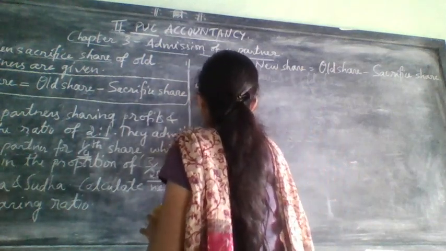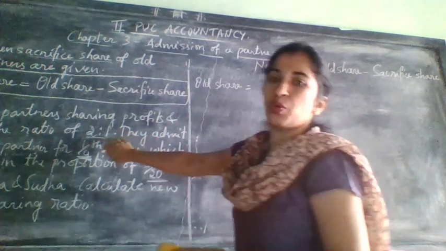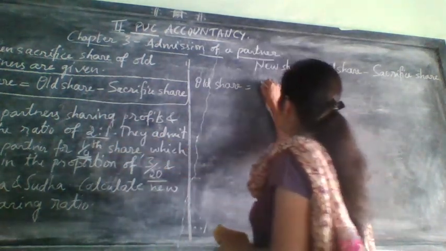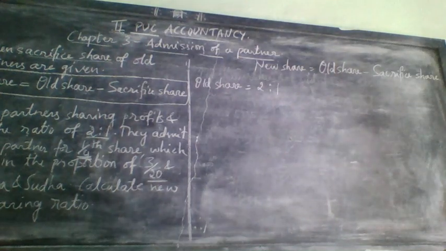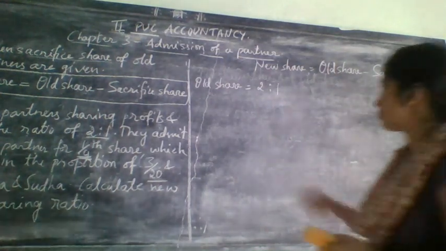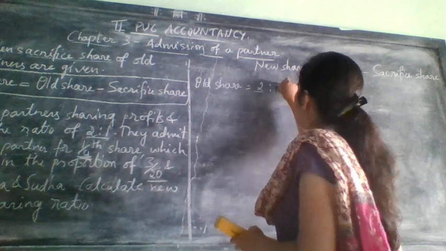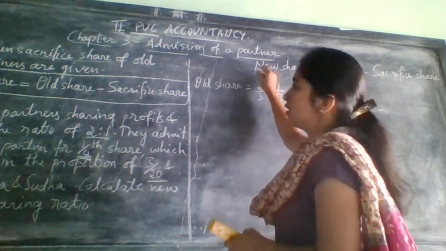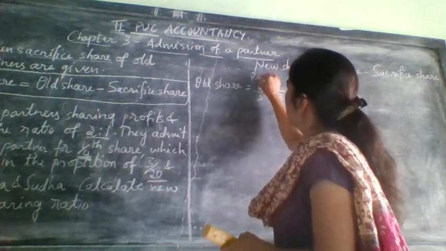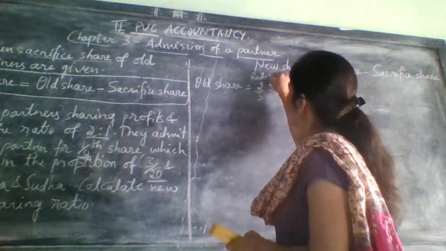Old share is equal to how much they have given? 2 is to 1. Actually they gave in the form of ratio and we need to convert this to proportion. So 2 is to 1 means it will come how much? 2 by 2 plus 1, 3. So 2 by 3 and 1 by 3. This is whose share? Radha. And this is Sudha.